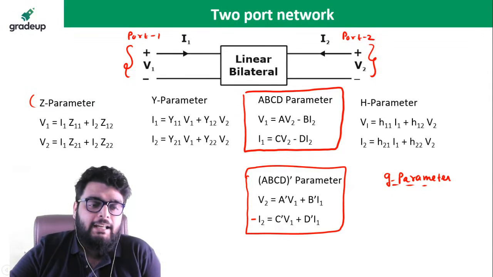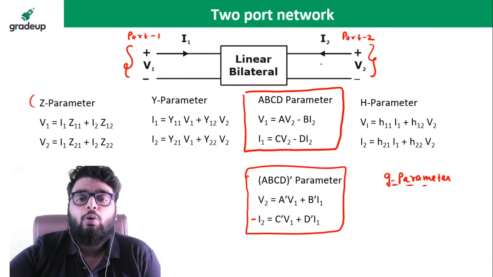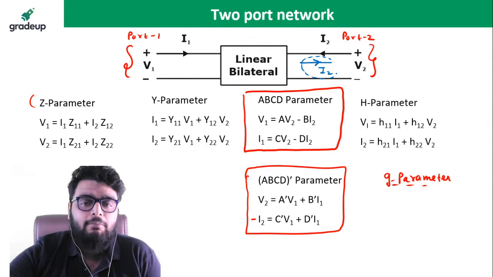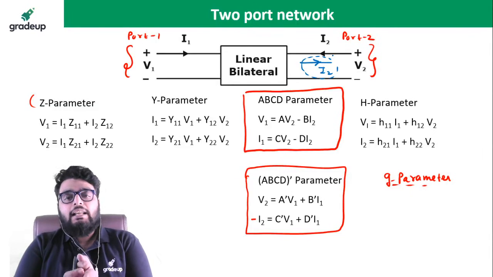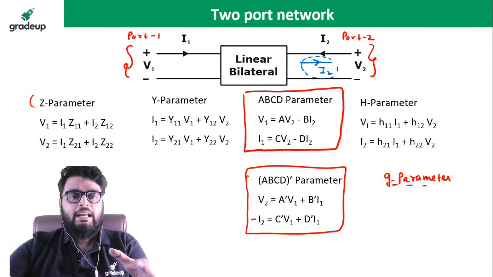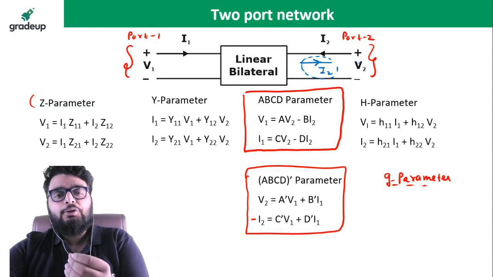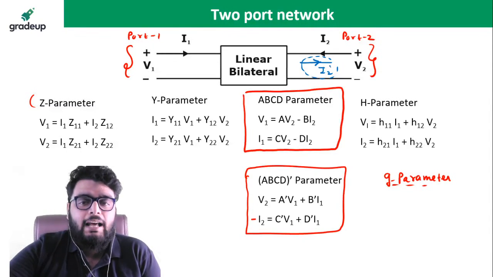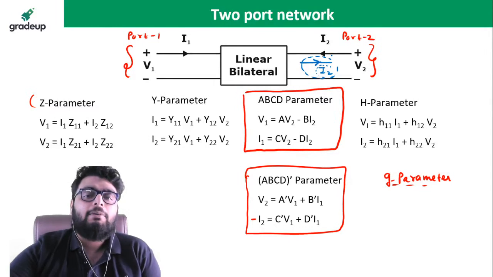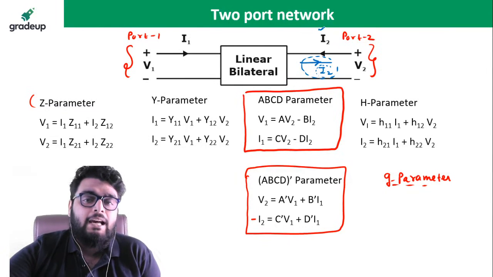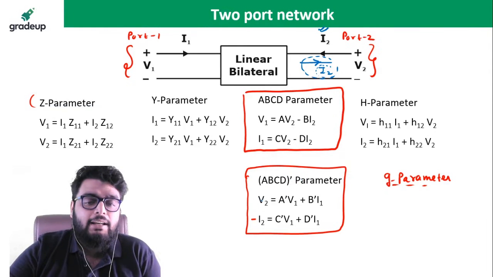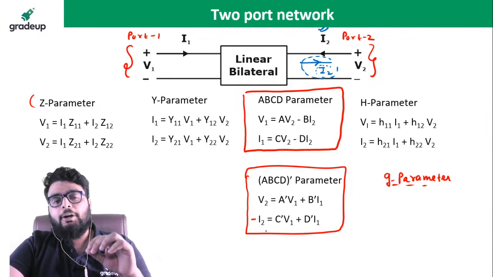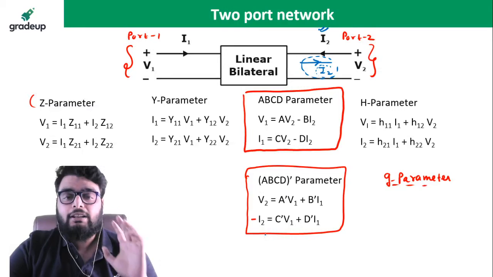Why? Because in the ABCD parameter, the current actually flows outside the network. This is the actual flow of current for the ABCD parameter, because the ABCD parameter links the input side to the output side. If this is the input side, then this is the output side, so current must leave the network to make it an output side. That's why the actual direction of I2 in case of the ABCD parameter will be this one. But we are taking this as the general direction, so I have to put the minus sign here. Similarly, for ABCD dash, I have to put the minus sign here also. So this point you need to be very careful about before starting the chapter.